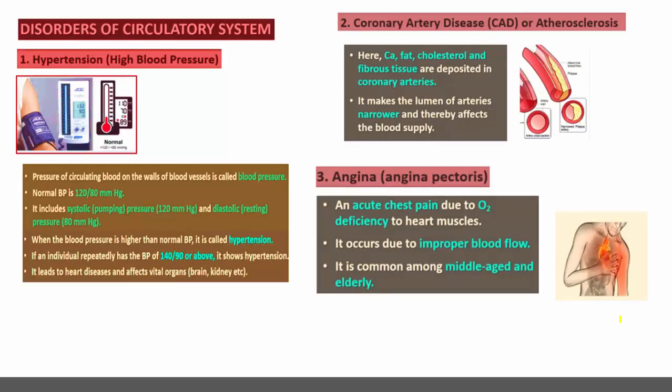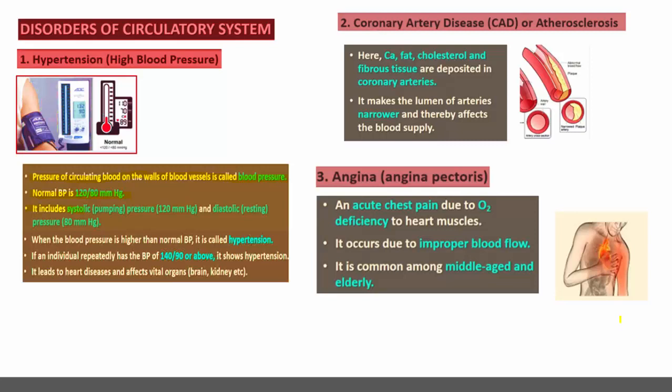Then the last bit of the chapter, disorders of the circulatory system. Hypertension, high blood pressure, is because of the pressure exerted by circulating blood on the wall of the blood vessels, that is nothing but blood pressure. The normal BP is 120/80 mm of Hg.